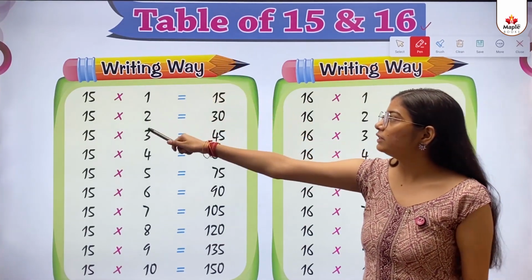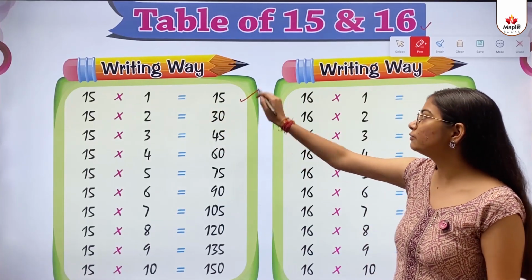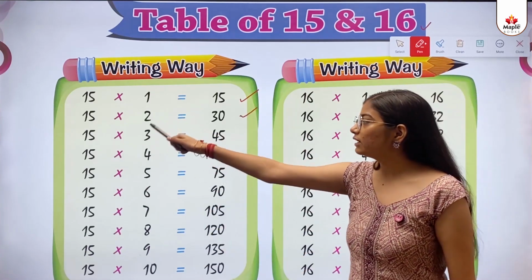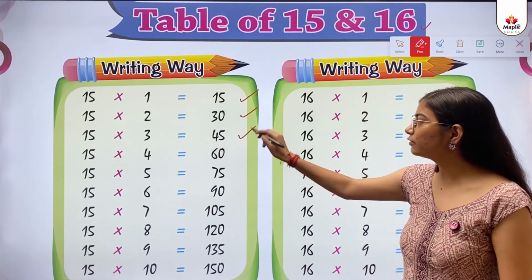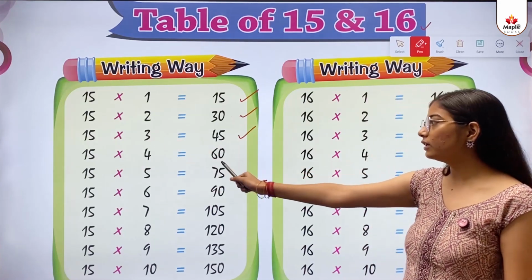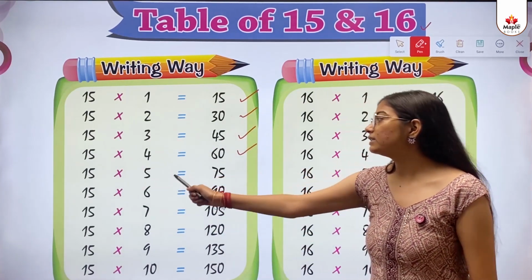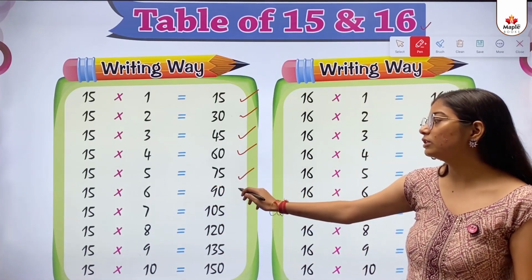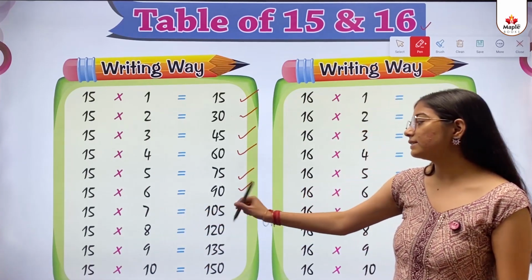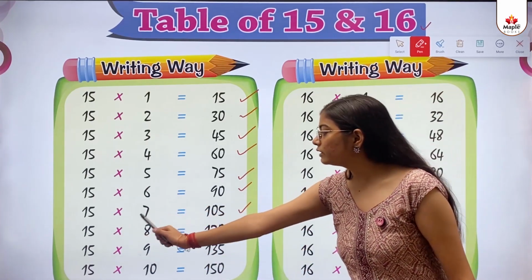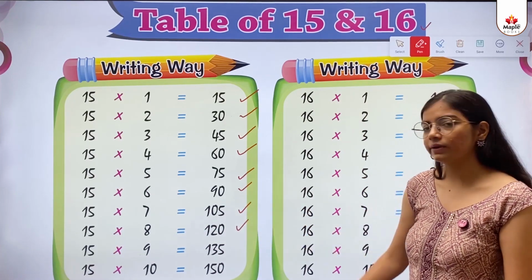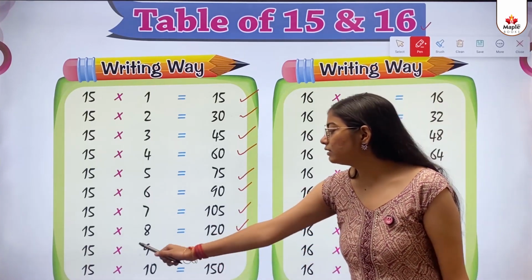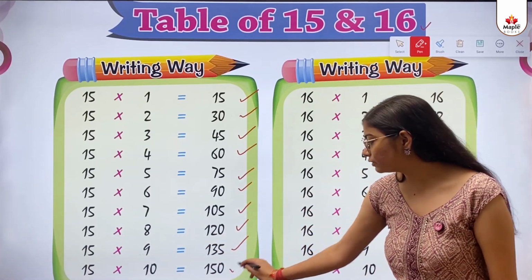Writing way. 15 multiply 1 equals to 15. 15 multiply 2 equals to 30. 15 multiply 3 equals to 45. 15 multiply 4 equals to 60. 15 multiply 5 equals to 75. 15 multiply 6 equals to 90. 15 multiply 7 equals to 105. 15 multiply 8 equals to 120. 15 multiply 9 equals to 135. 15 multiply 10 equals to 150.